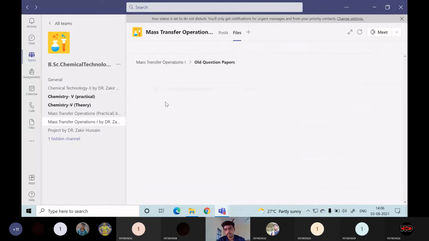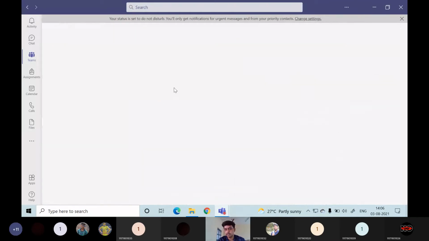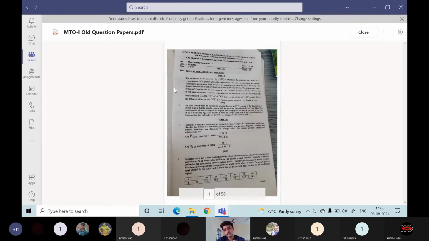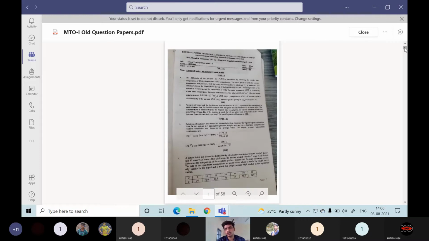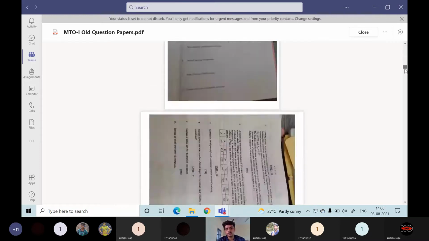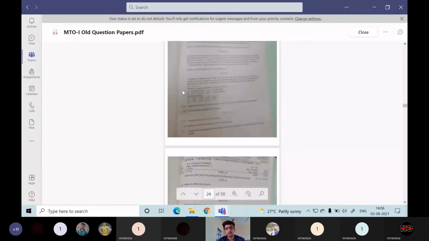Old question papers are there here. Similarly, a PDF will be there. In the PDF, there are many old question papers. So all this you can go through, those old question papers.